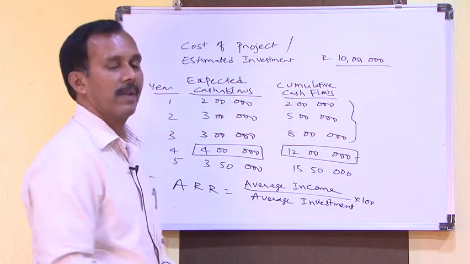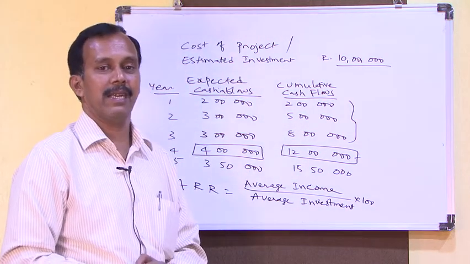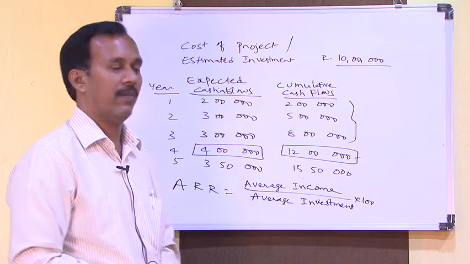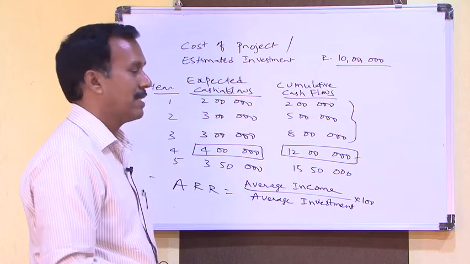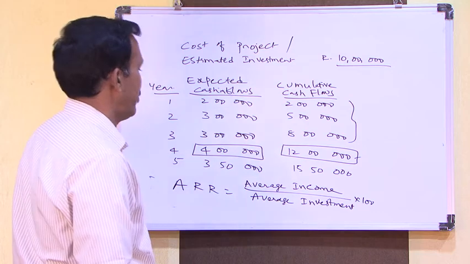The formula to calculate average rate of return or accounting rate of return is average income by average investment.